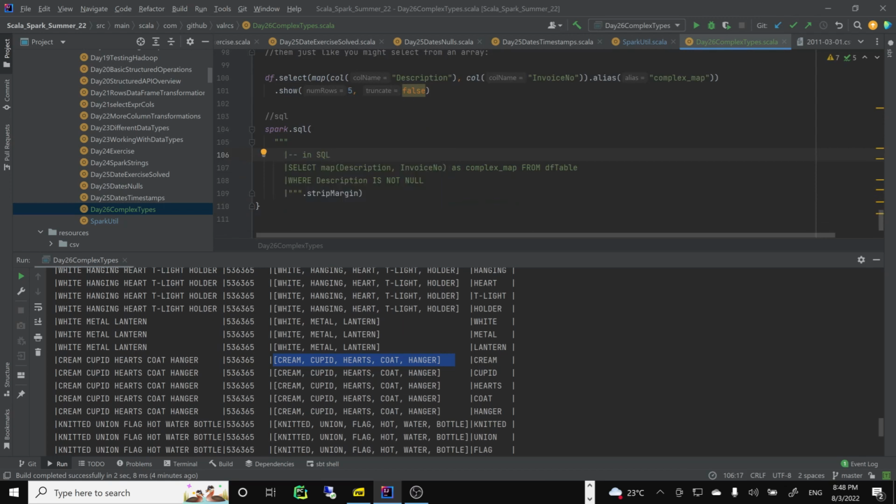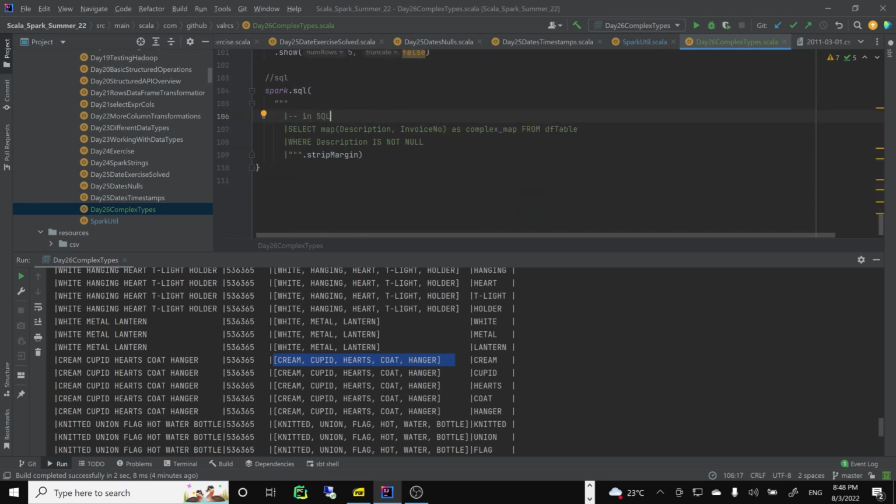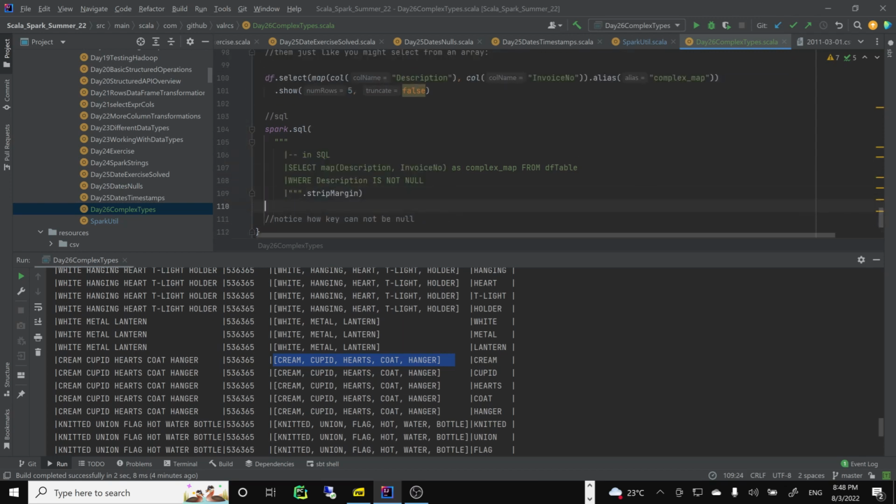Right, description. So notice we have to have description is not null, right? And this automatically I guess picks up, but here it is needed to check, because we need, notice how key cannot be null. Apparently that's a problem. So okay, of course I will do show 5 files. Let's see, it should be very similar. Let's run it.